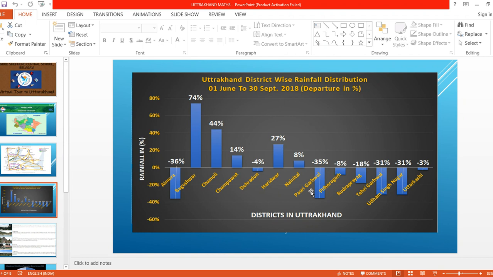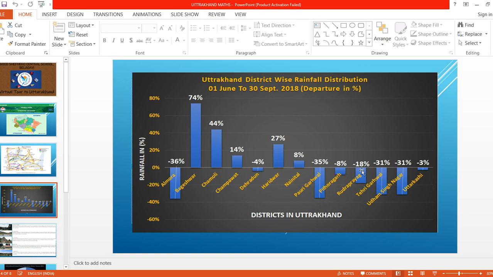And in which district will we get less rainfall? Here is the last. Right. See, children, in which month? From 1st June to 30th September, and we are checking in which year it is. According to 2018, the rainfall we can see in Uttarakhand, district wise.